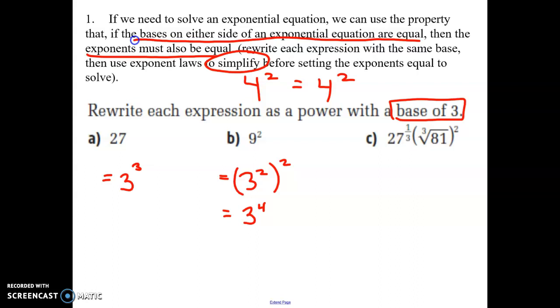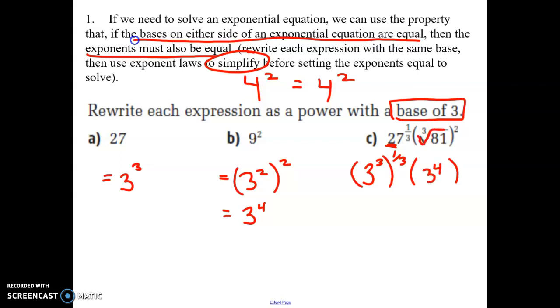C looks quite a bit more complicated. Let's take it one step at a time. First of all, 27. We already said 27 is 3 to the power of 3. And that 27 was to the power of 1/3. So far I've got 3 cubed to the power of 1/3. Now let's look at the next one. 81. What's that 3 to the power of? 3 to the power of 4. 3 to the power of 4, good.